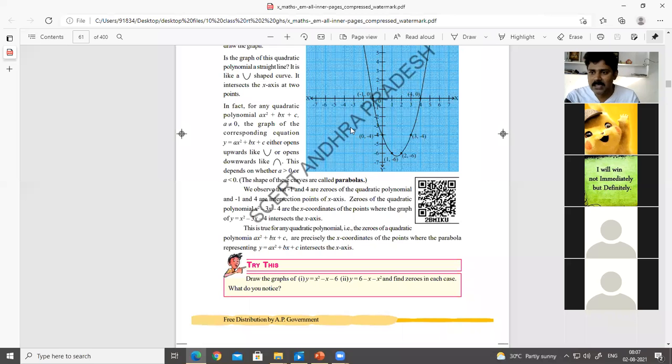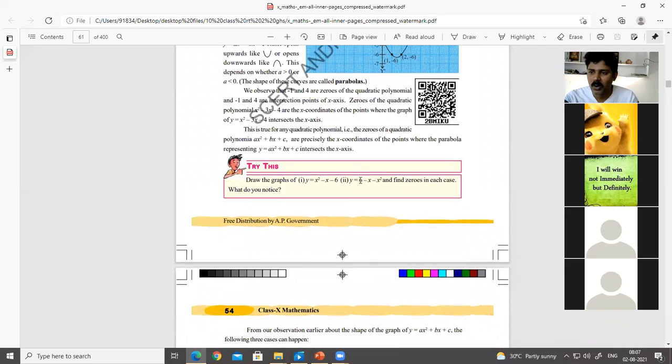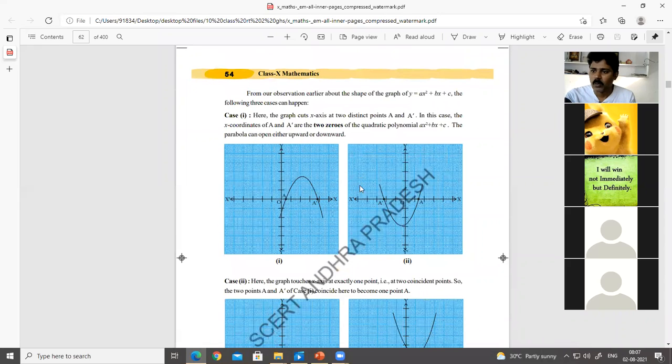The task was, what are the properties of a parabola? Has anybody tried? Then we discussed the cases, because this is one important essay type question for your final examination: draw the graph of a quadratic polynomial and find its zeros.